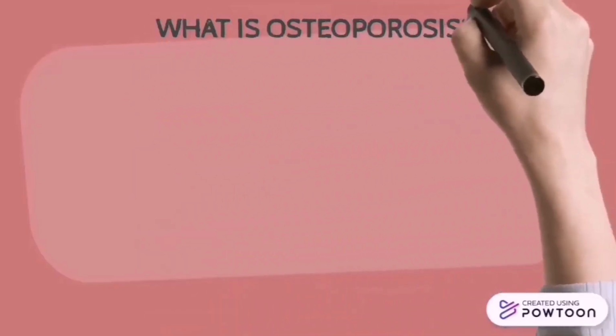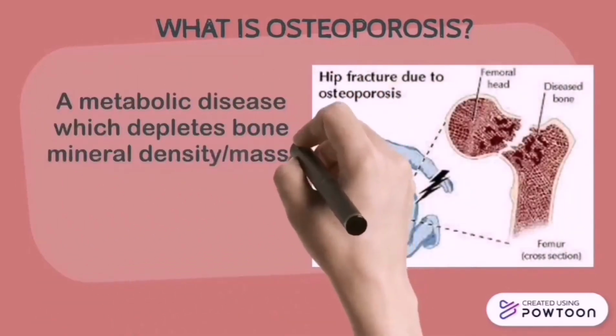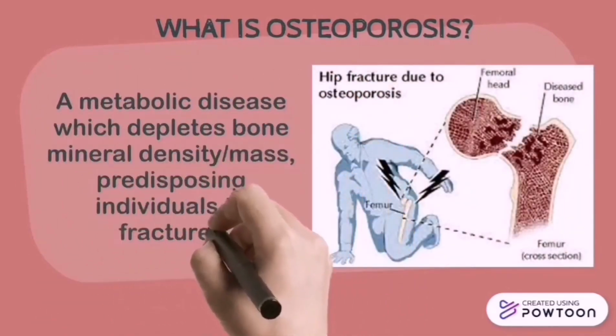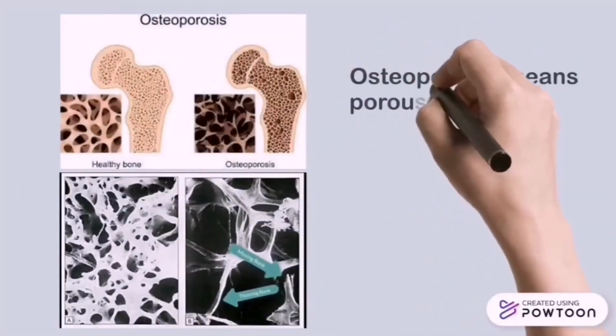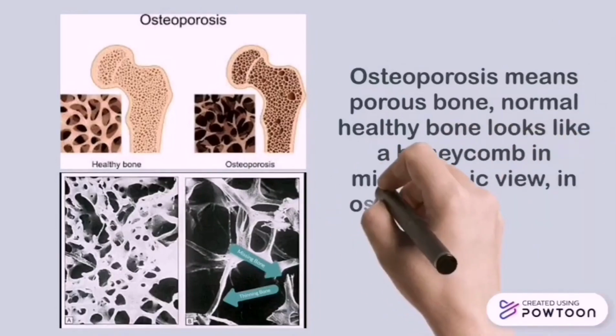What is osteoporosis? Osteoporosis is a metabolic disease which depletes bone mineral density or mass, predisposing individuals to fracture. Osteoporosis means porous bone. Normal healthy bone looks like a honeycomb in microscopic view. In osteoporosis, it looks porous.